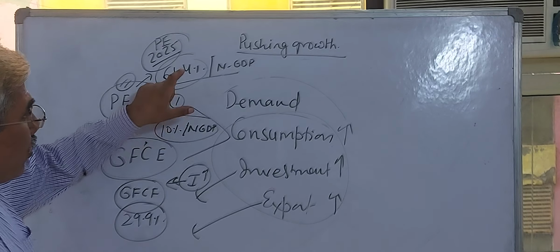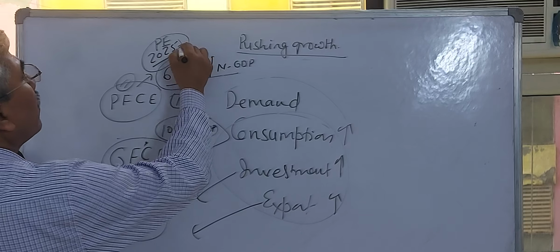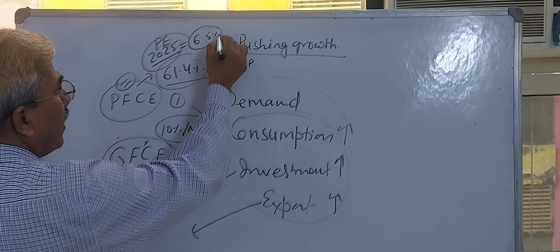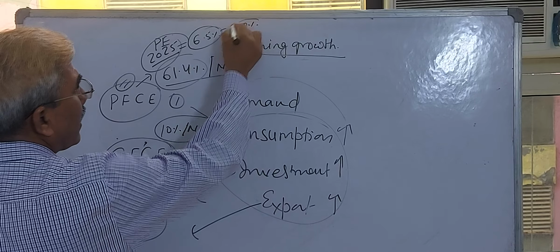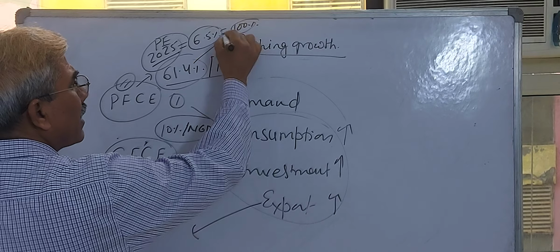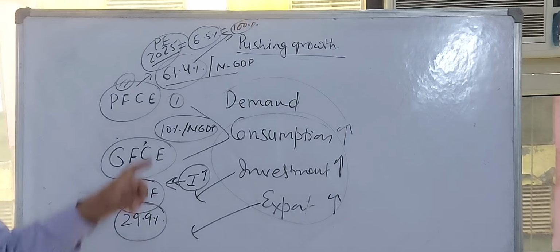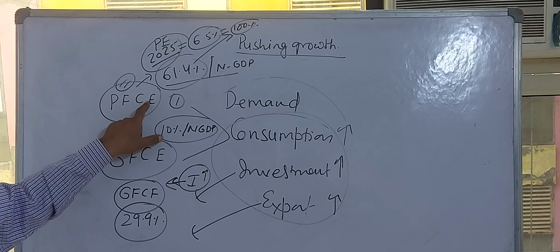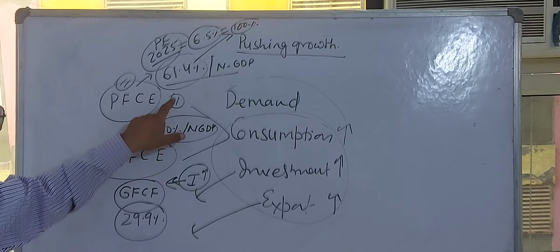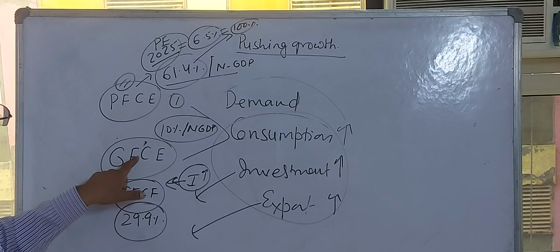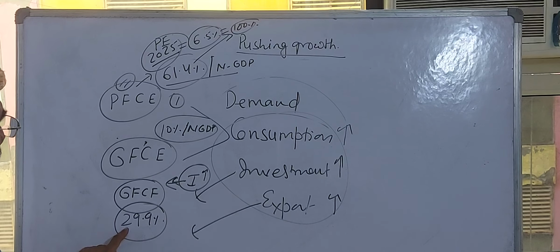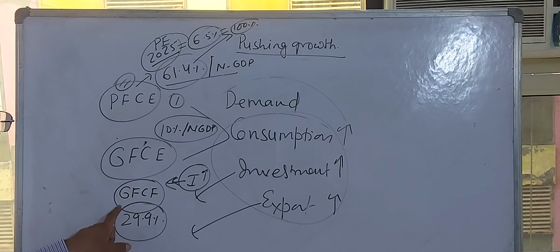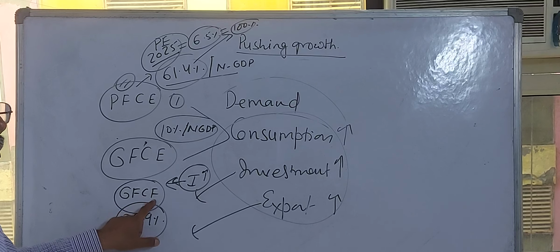During 2025, our nominal GDP growth rate was 6.5%. Suppose it was 100%. In this 100%, 61.4% was contributed by private final consumption expenditure, 10% by government final consumption expenditure, and 29.9% by investment, or gross fixed capital formation.